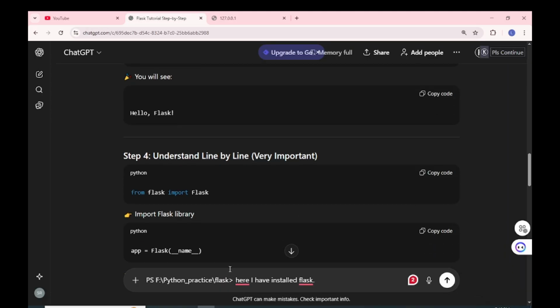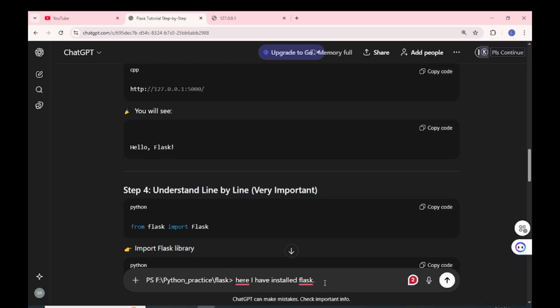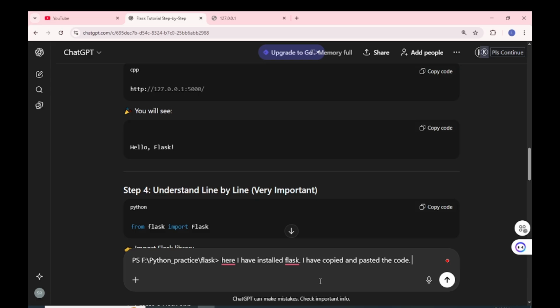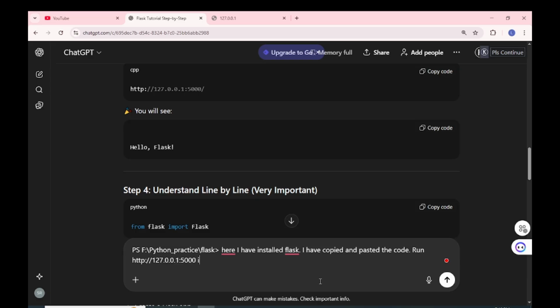So I will say I have copied and pasted the code, run it in a browser, but the site can't be reached.